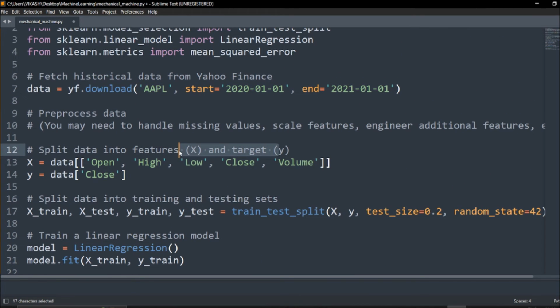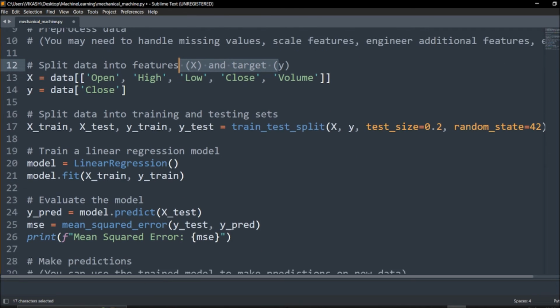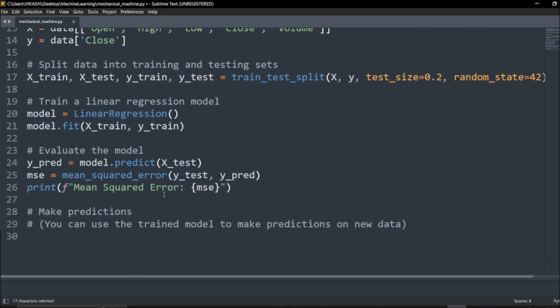In feature engineering, you can add the moving average, and then you can train the model with the linear regression model, get the prediction, and compute the mean squared error. So we'll see this stuff.